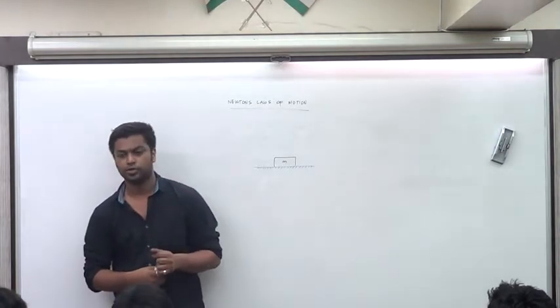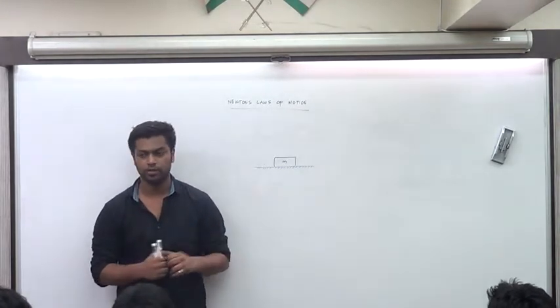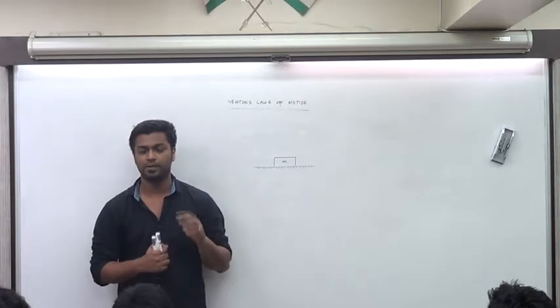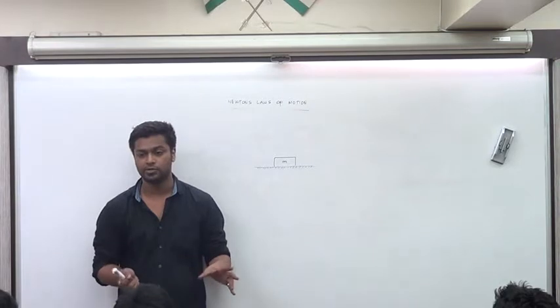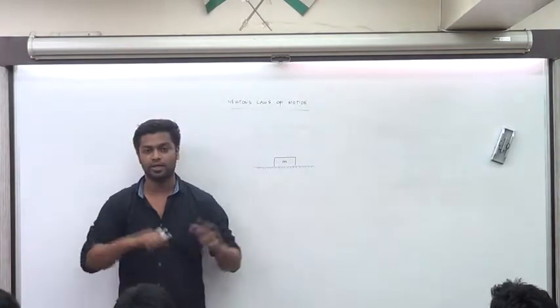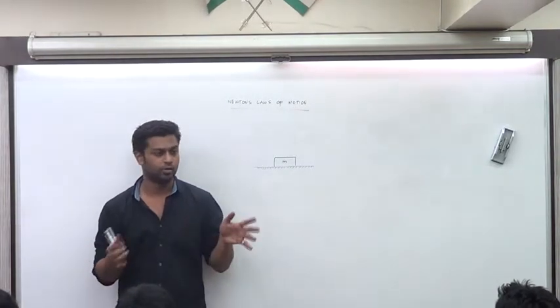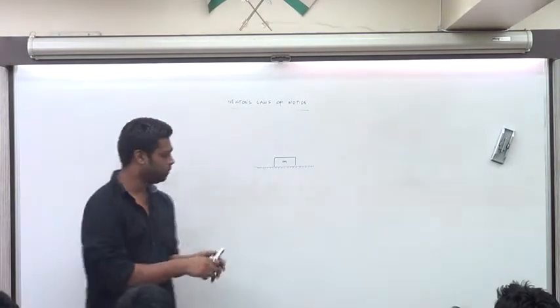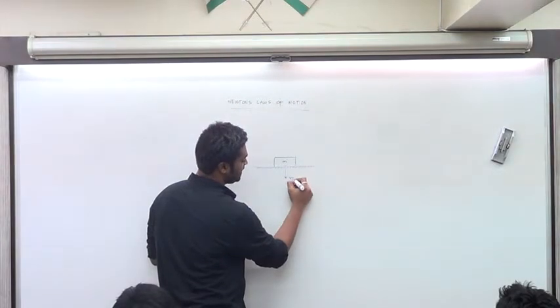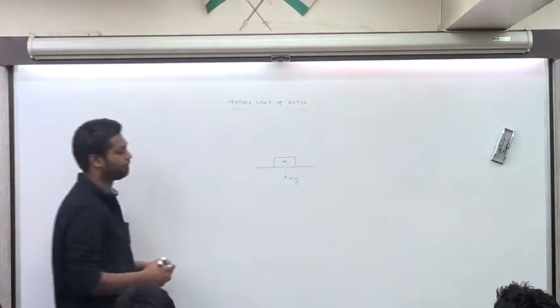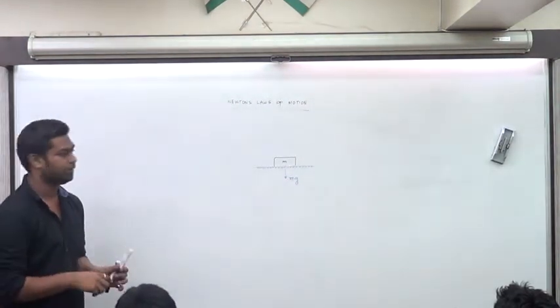How many? Two forces. The first one will be the gravitational force. That's the weight, non-negotiable, that does not change. mg has to be there. Anywhere in the universe or on any planet, there has to be the weight of the object. It will always be vertically downwards or towards the center of the planet. This over here is mg. That's the weight.